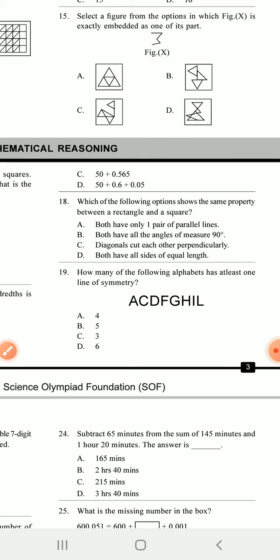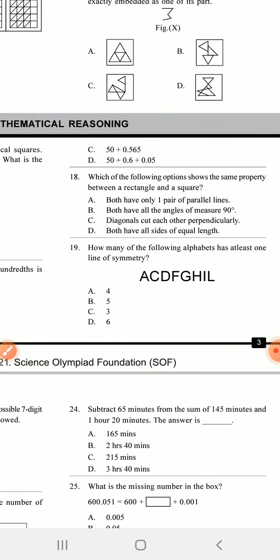Now, how many of the following alphabets have at least one line of symmetry? One line of symmetry means choose a line, and on both sides of the line you see the same figure. Here in 19, how many of the following alphabets have at least one line of symmetry?